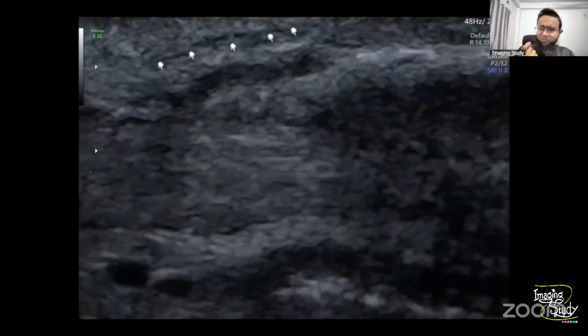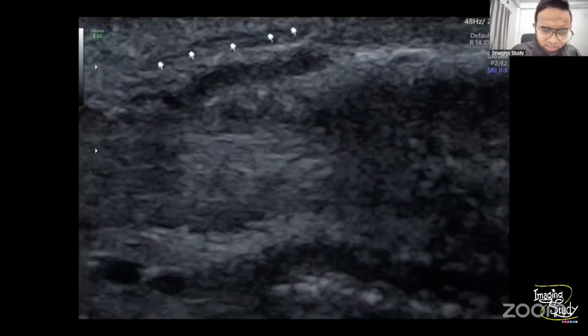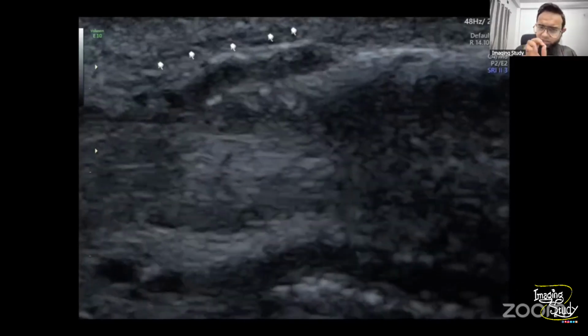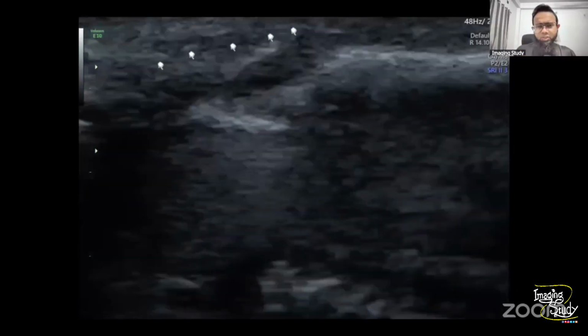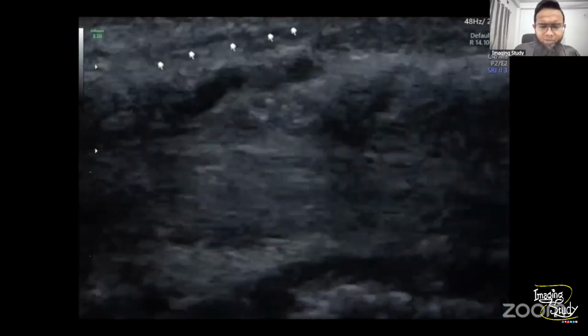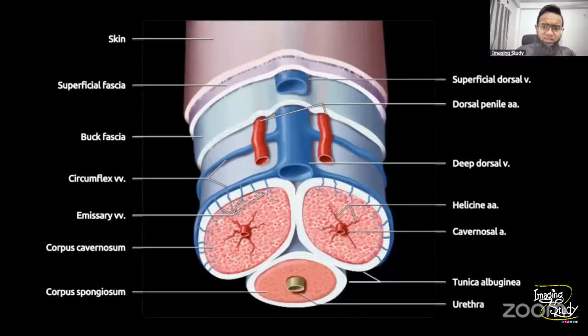And what vein actually is it? This is actually a superficial vein at the mid part of the shaft. If you ask me, this vein is nothing but the circumflex vein of the penis.